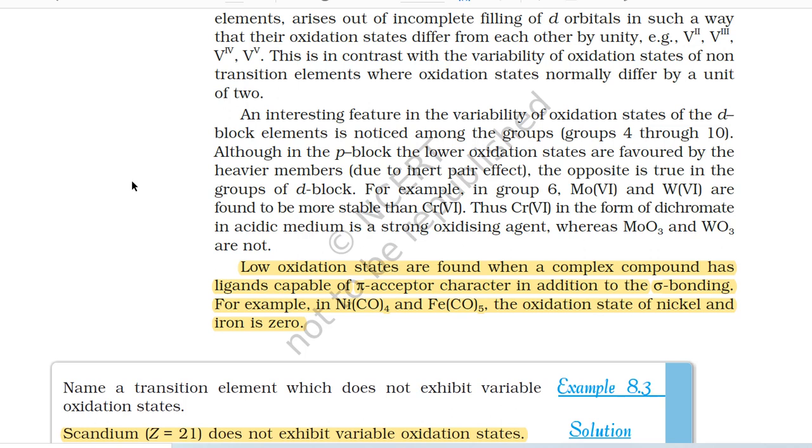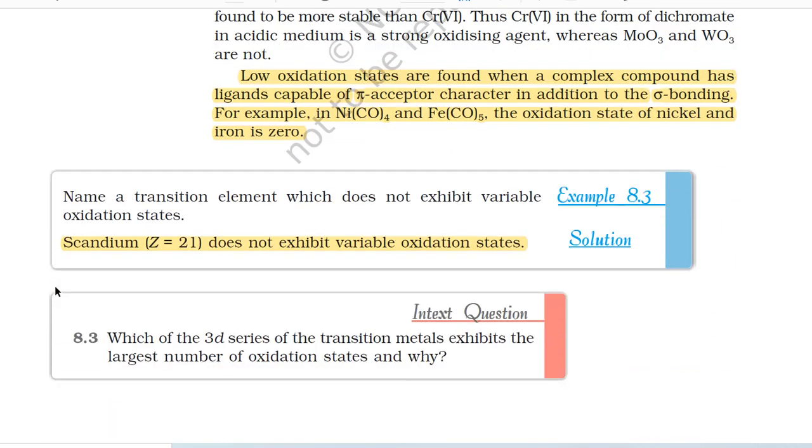Low oxidation states are found when a complex compound has ligands capable of pi acceptor character in addition to sigma bonding. For example, in tetracarbonyl nickel and iron pentacarbonyl, the oxidation state of nickel and iron is 0. Example 8.3: Name a transition element which does not exhibit variable oxidation state. Solution: Scandium (atomic number 21) does not exhibit variable oxidation states.